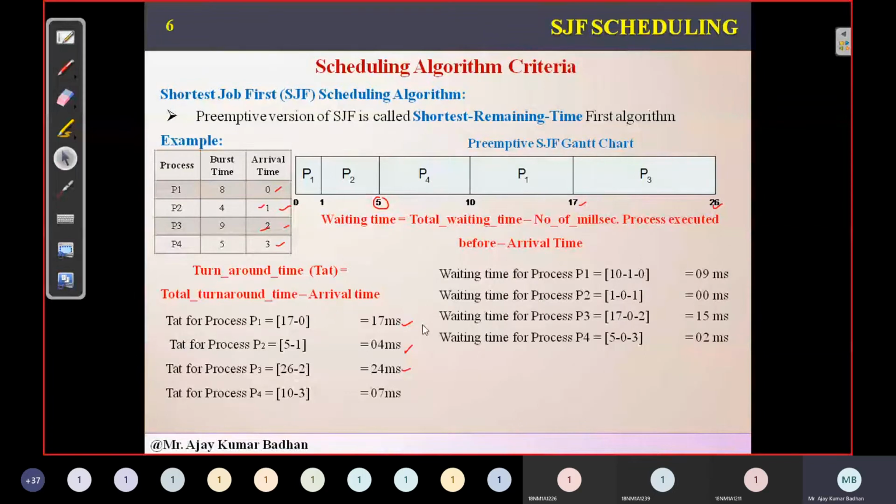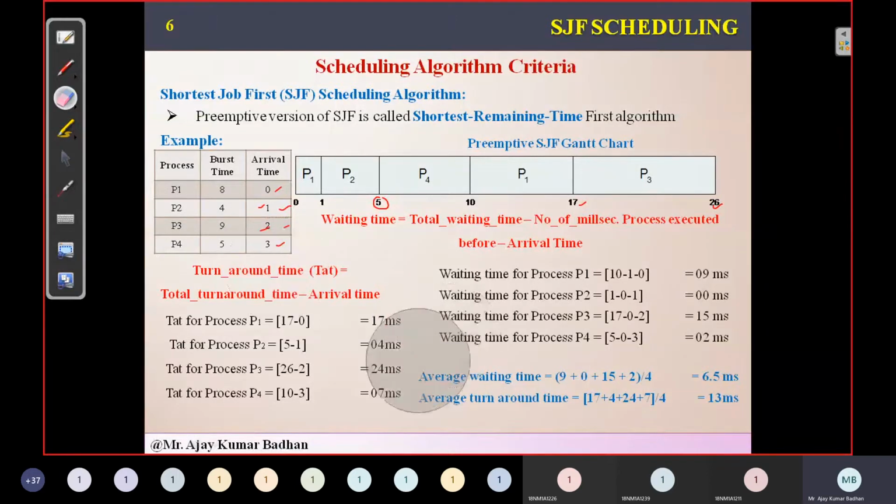Now we need to calculate the average. The average waiting time is 9 plus 0 plus the rest, so 6.5 milliseconds we got. And coming to the bottom part, we got 23 milliseconds. There we got something else, because earlier we did not use arrival time. So we need to consider the arrival time in order to perform it.